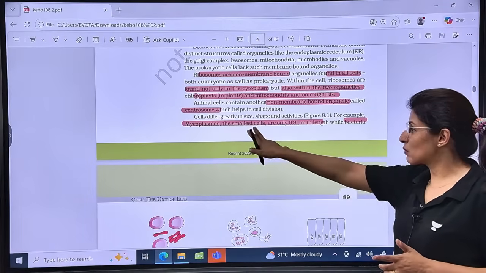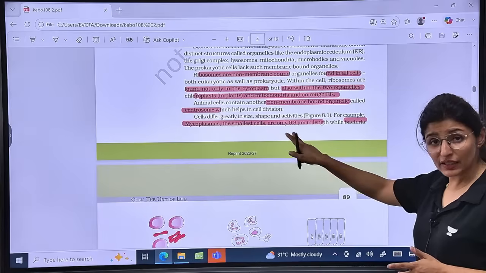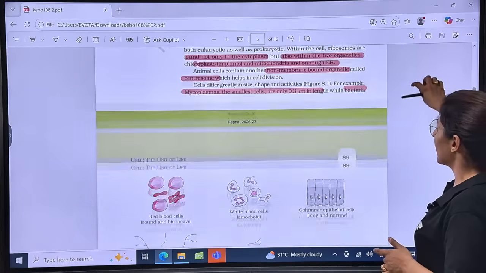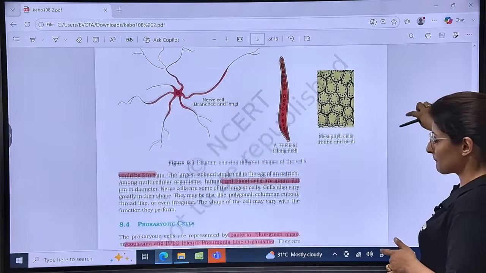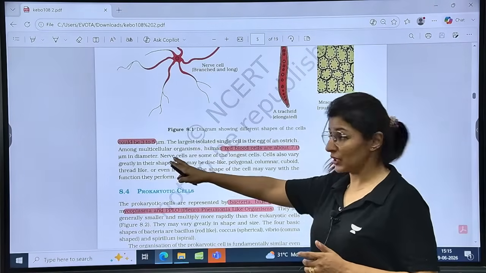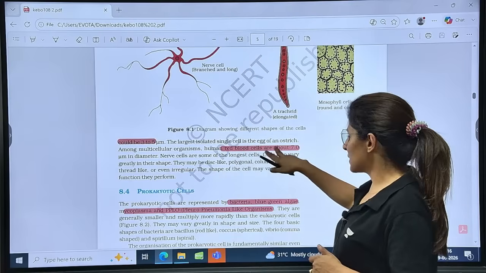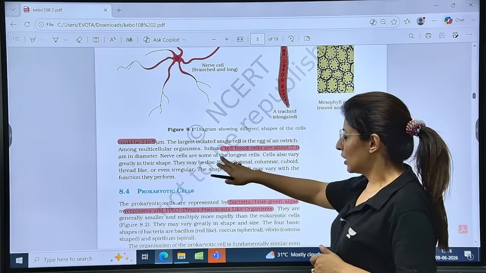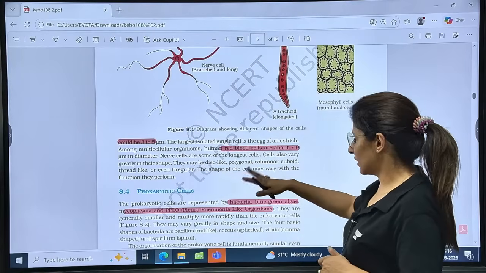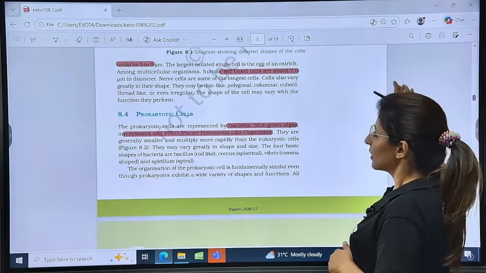Now, cells differ greatly in size, shape, and activities. Mycoplasma, we have read, is the smallest cell, only 0.3 micrometer, while bacteria could be 3 to 5 micrometer. The largest is the egg of the ostrich, and RBCs are 7 micrometer. Longest is the nerve cell, and their shapes differ with their function.